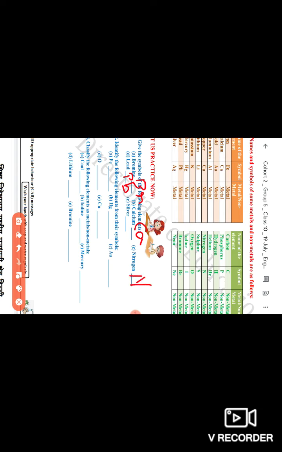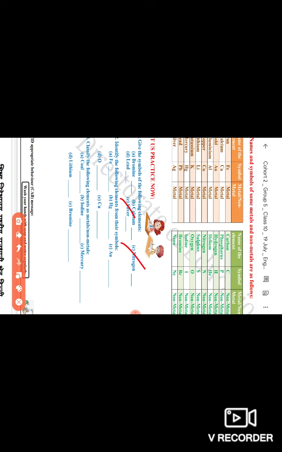Nitrogen, capital N. Always the first letter will be capital. If there are two letters, the second will be small. Silver, taken from the Greek name, symbol is Ag. The Greek name is argentum. So you can easily do this. Now you have to practice, you will remember easily. Then you have to write the elements.